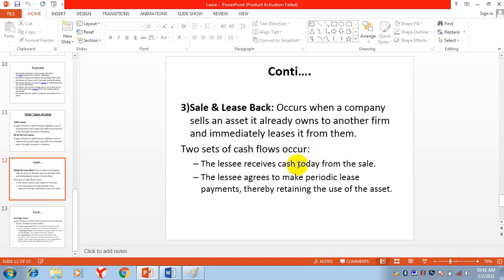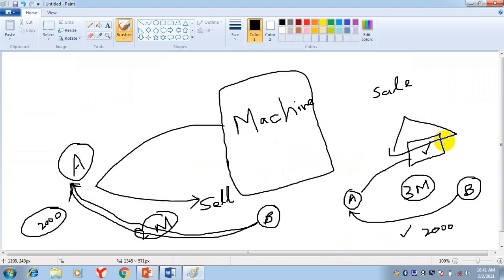The lessee receives cash today from the sale, just like I told you. When you sell the house, you will receive $3 million. A will receive $3 million.